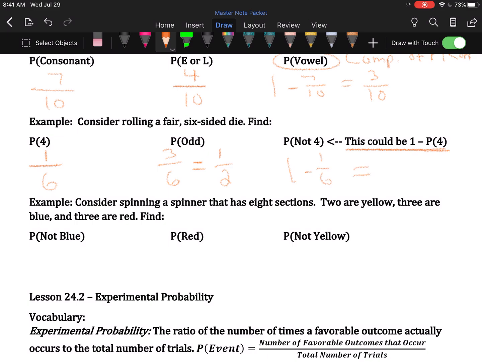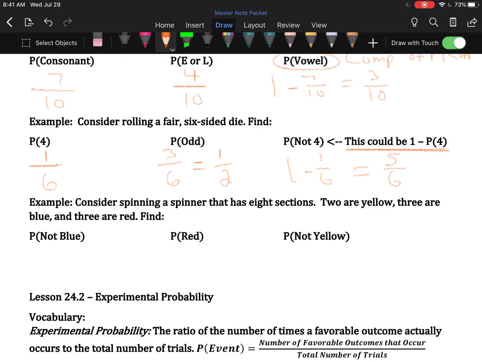Remembering that 1 can be written as anything over itself, so we're going to say it's 6/6. 6 minus 1 is 5. There's a 5/6 probability that we're going to roll something that's not 4. And that checks out, because if we think about it, the things that aren't 4 are 1, 2, 3, 5, and 6. There are 5 numbers that aren't 4.